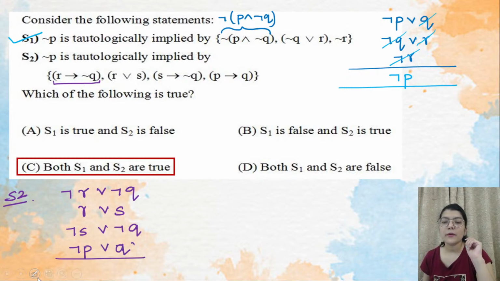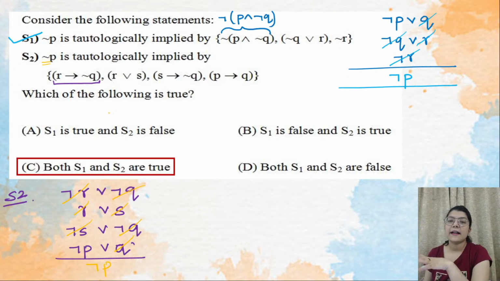Okay. Now when you try to solve this, what you will get? Negation R and R will cancel out each other. Then S and negation S will cancel out each other. And we have 2 times negation Q, so it will be treated as 1 negation Q only. And they will cancel out with this Q. So the result will come out to be only negation P. And this is what they are saying, that negation P is tautologically implied by this thing. So we are getting negation P only. So this means S2 is also valid.